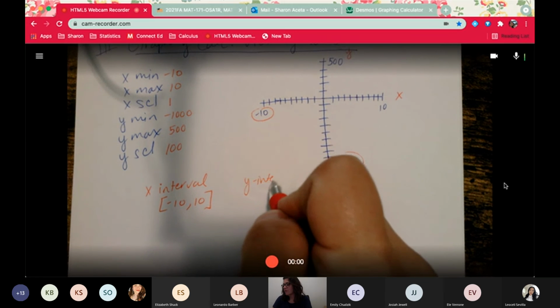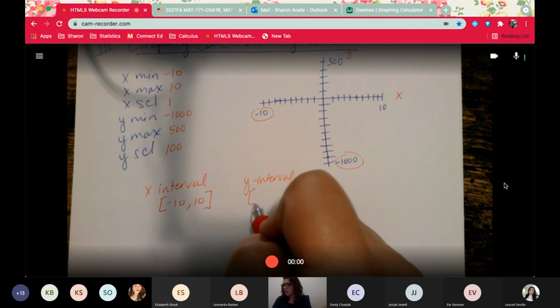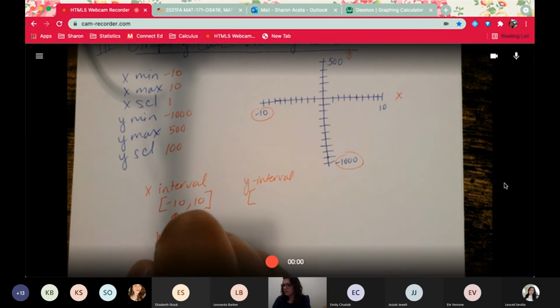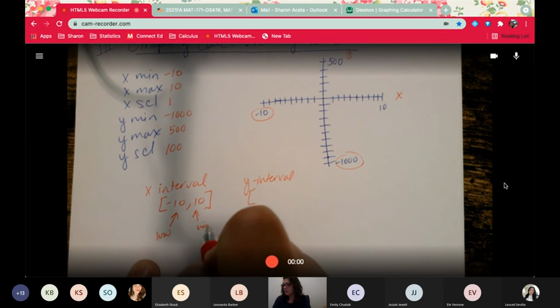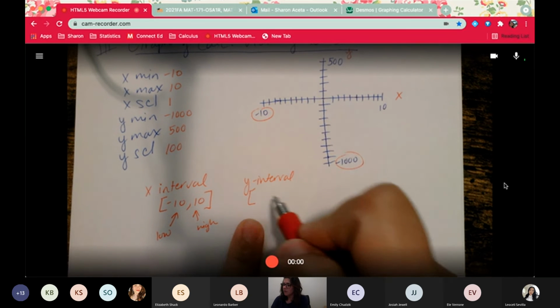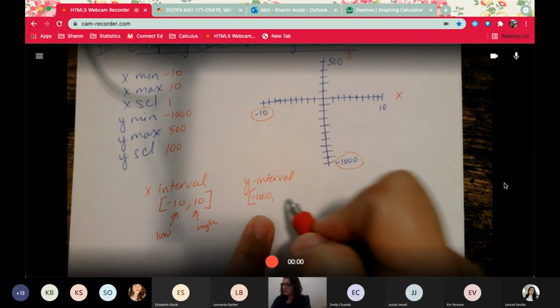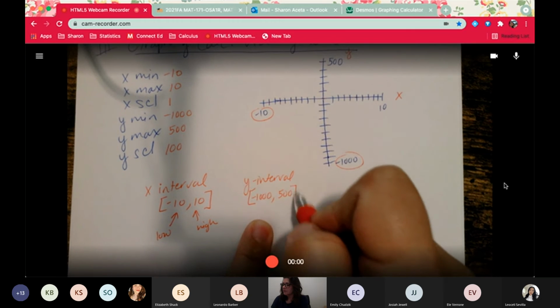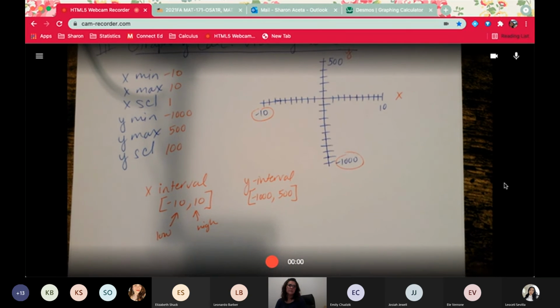Whereas the Y interval, and you always do low number first, high number second, would be negative 1,000 to 500.